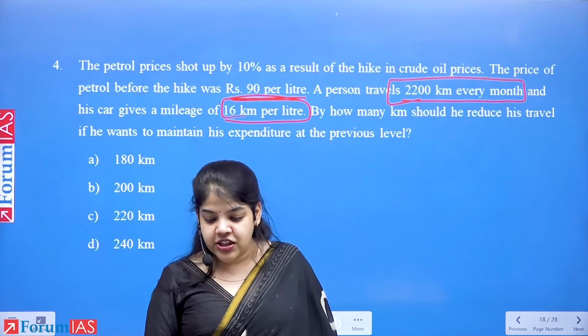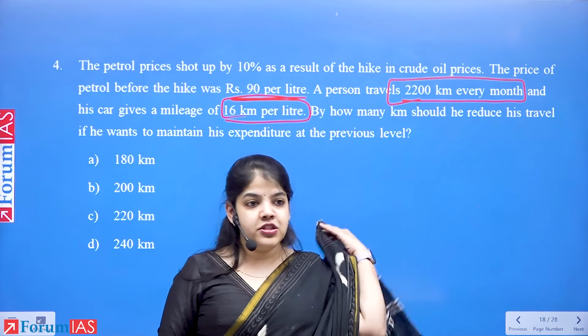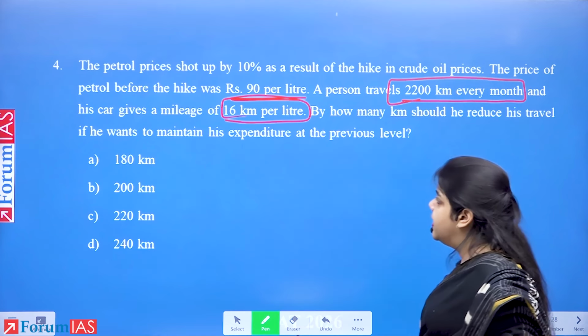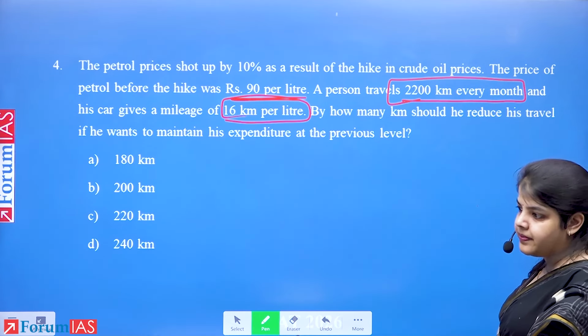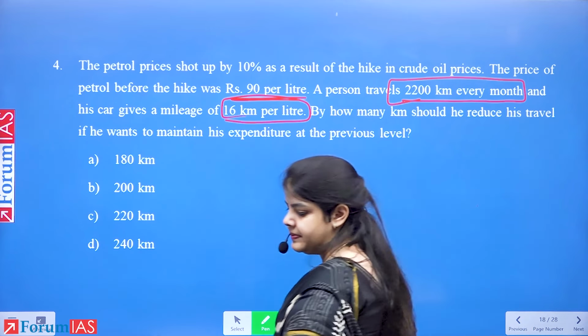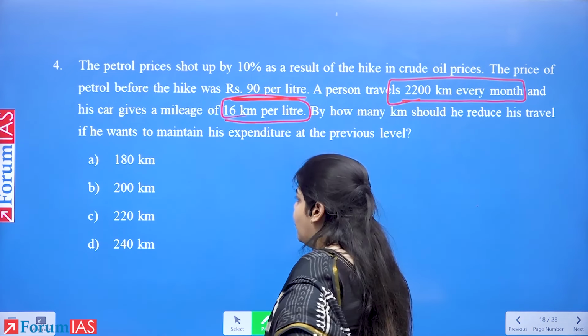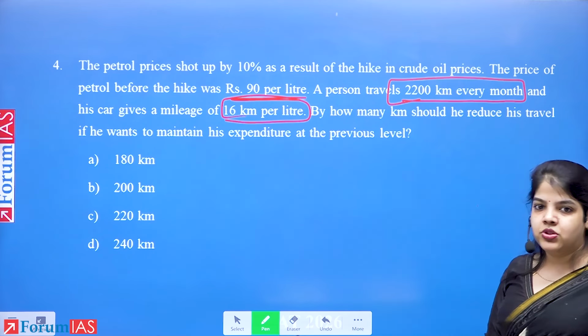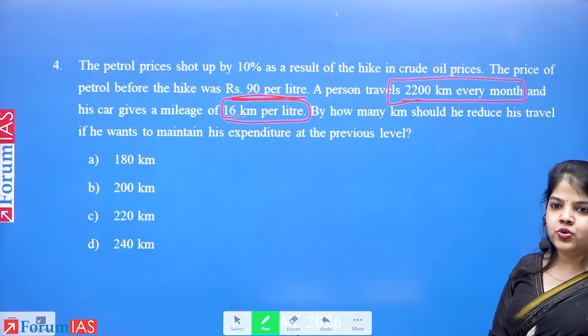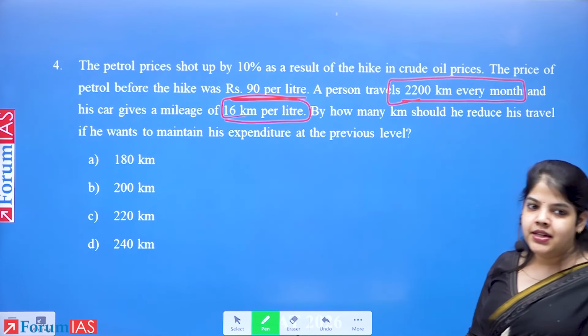The options are 180 kilometers, 200 kilometers, 220 kilometers, or 240 kilometers.